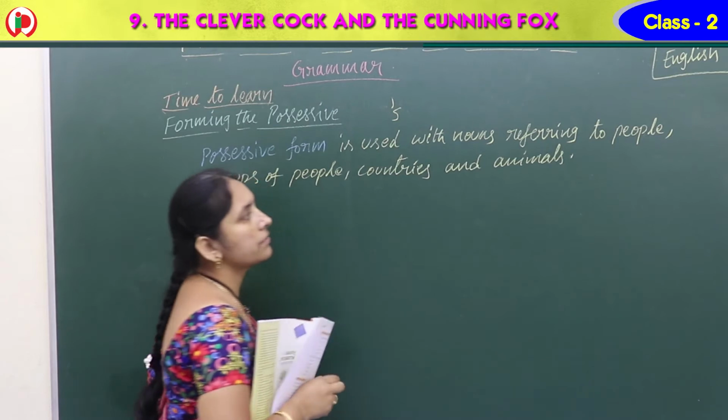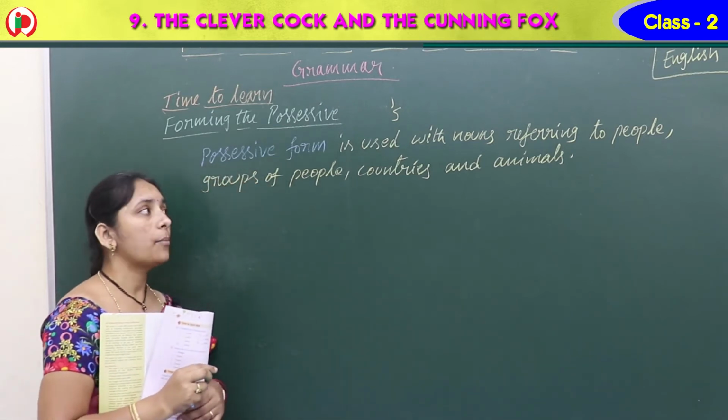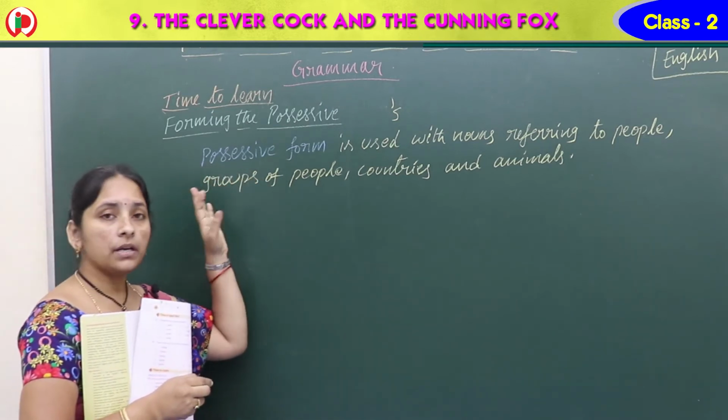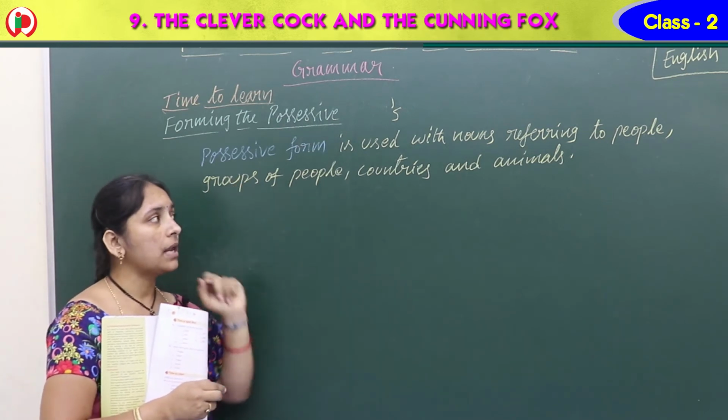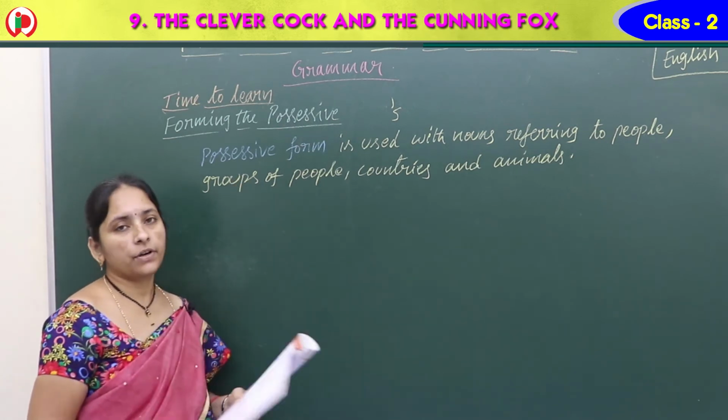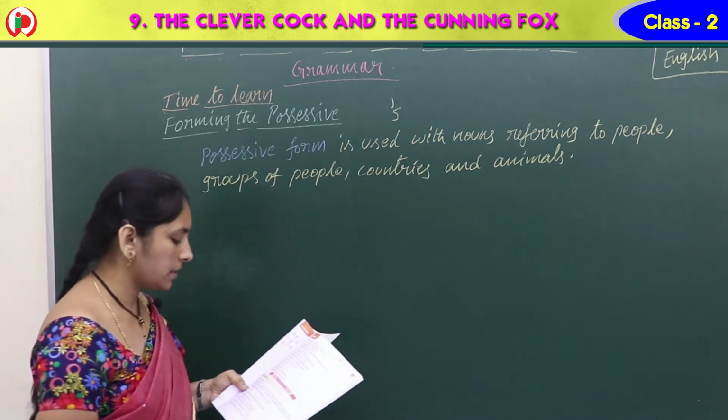So for all these we can use apostrophe s based on the sentence, that is people or groups of people or countries or animals. For all these we use the possessive forms, right?